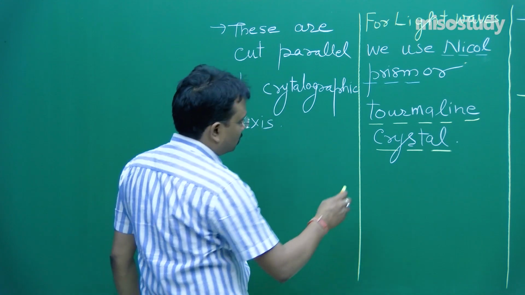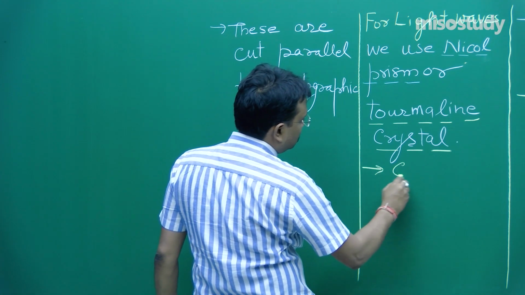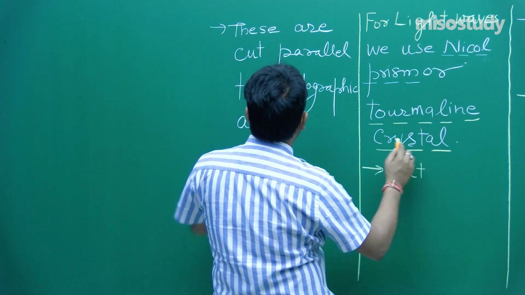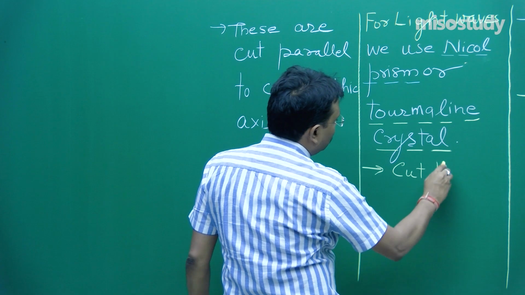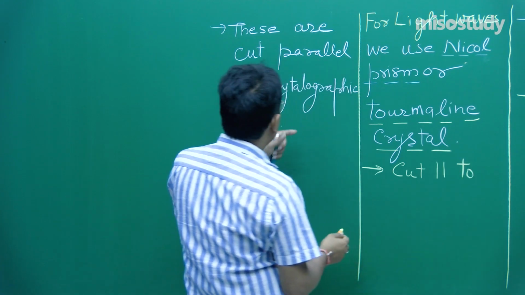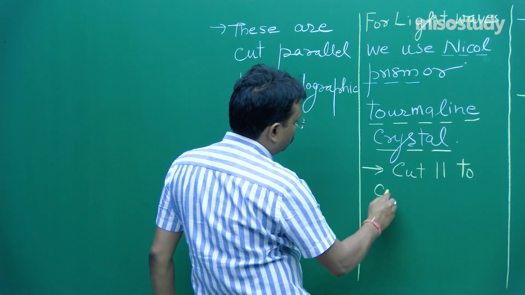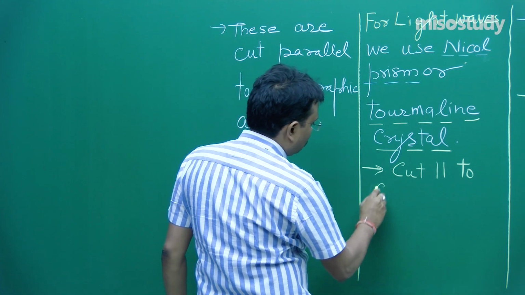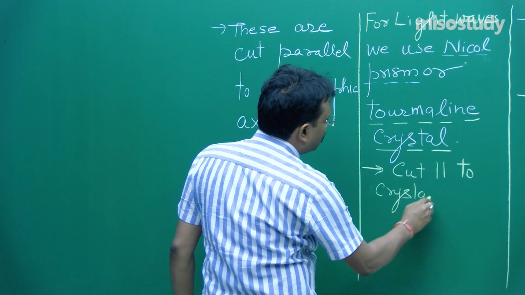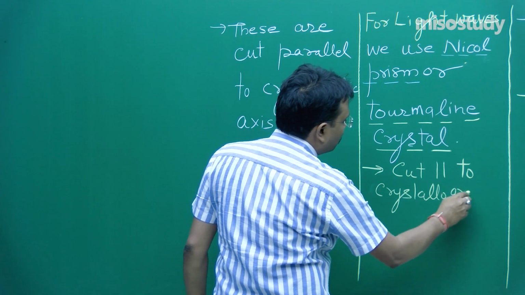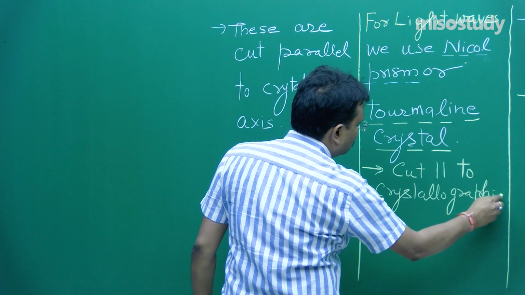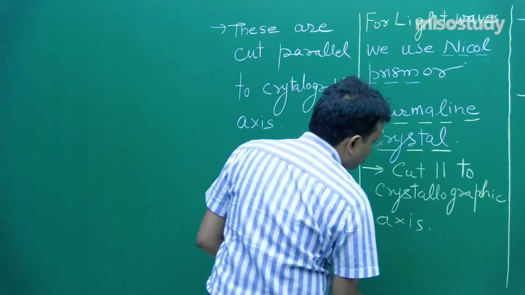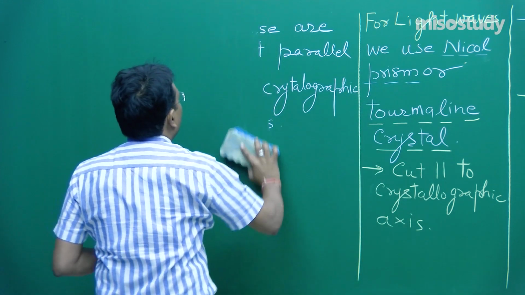So, cut, who is cut? Either this nickel prism or tourmaline crystal cut parallel to crystallographic axis. Now, I can use this space for showing you a diagram.